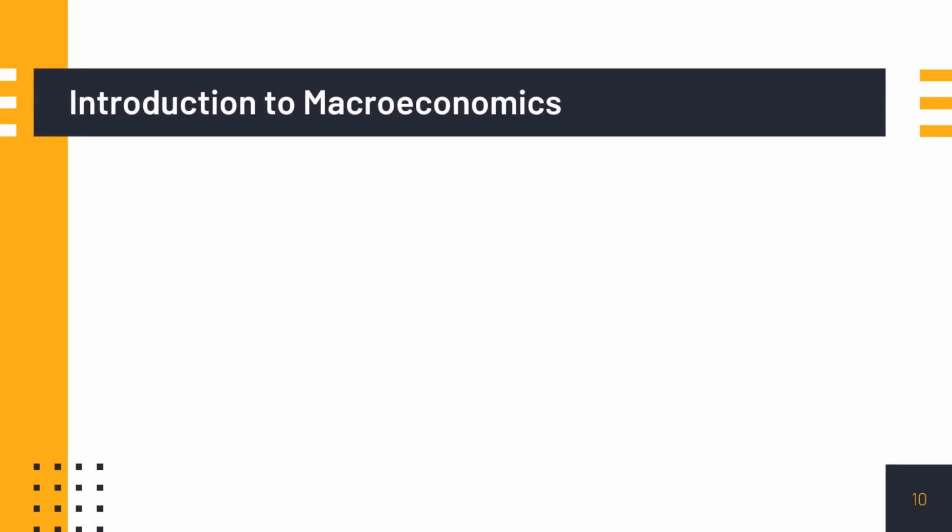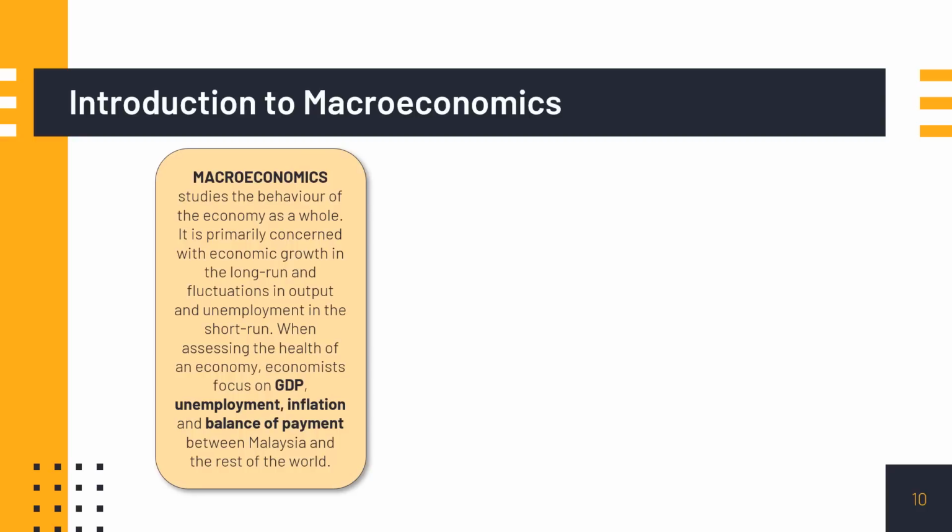We have come to the last part of our first topic, which is Introduction to Macroeconomics. Now, macroeconomics is very different from microeconomics. Micro is basically a study on individual economic units, such as households, firms, industries, and the government. Whereas macroeconomics is when we study the behavior of the economy as a whole. What it means is we are primarily concerned with economic growth in the long run, as well as fluctuations in output and unemployment in the short run.